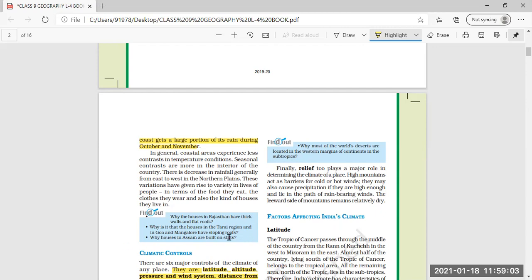Leeward side means the side which faces away from the wind. The rain bearing wind is blowing, and the area which is sheltered from the prevailing wind by the hills and mountains is away from getting the rainfall.